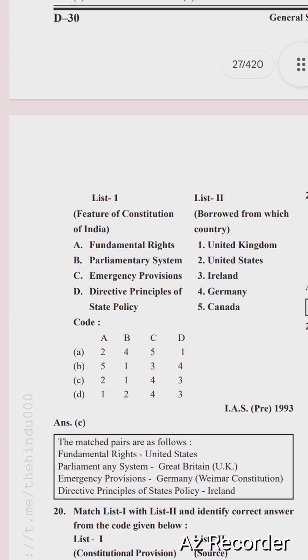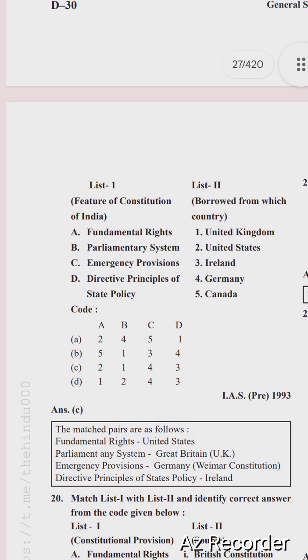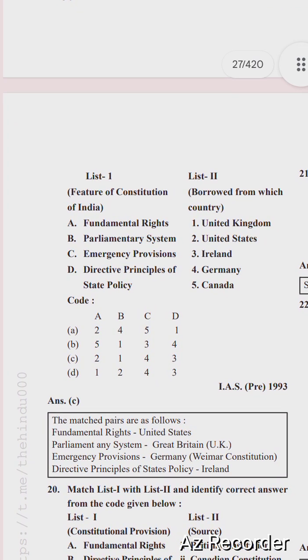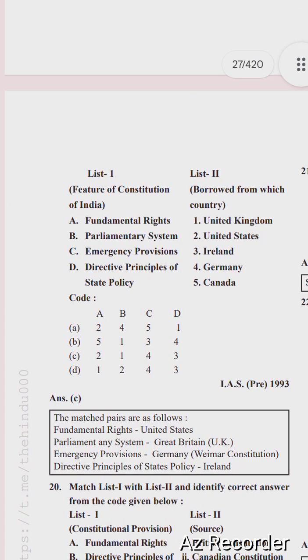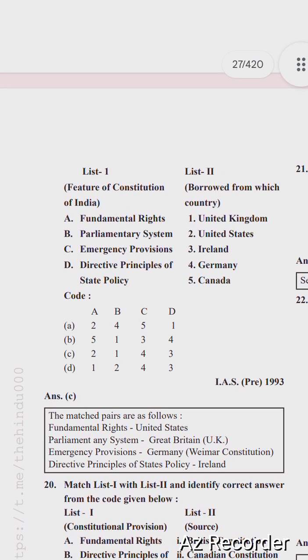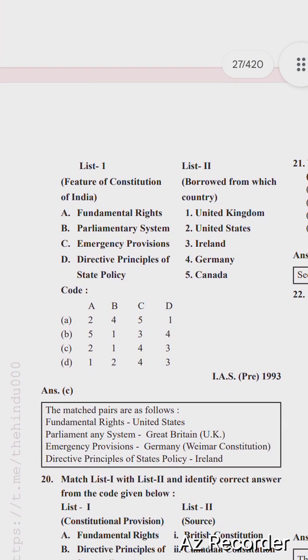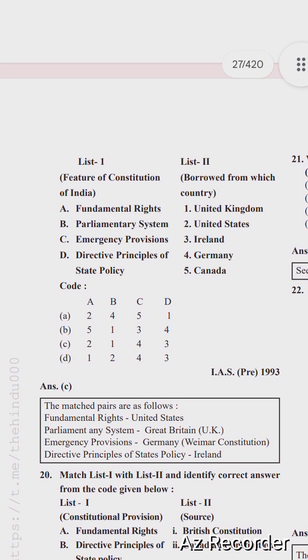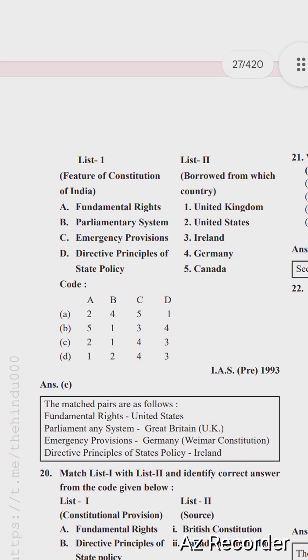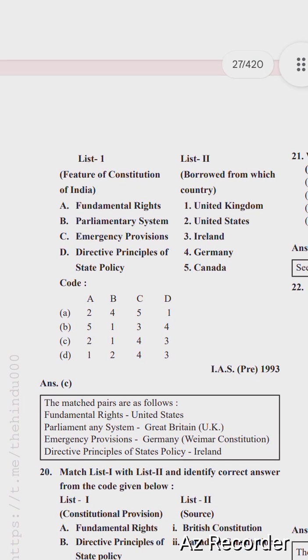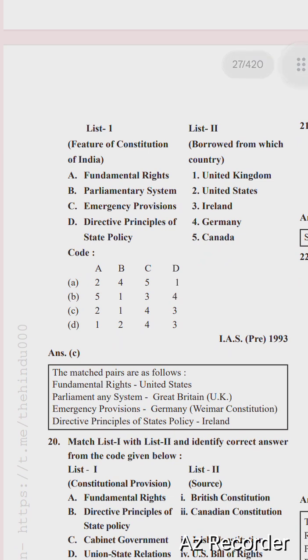Next question is: match List 1 and List 2 and give the correct answer by using the code given below. Features of the Constitution of India and the country from which they were borrowed. Options are fundamental rights, United Kingdom; parliamentary system, United States; emergency provisions, Ireland; directive principles of state policy, Germany. The right option is option C.